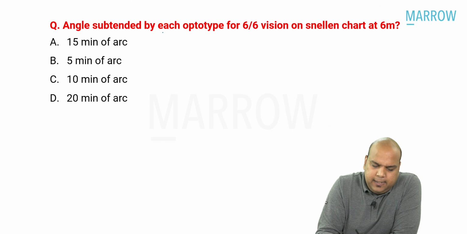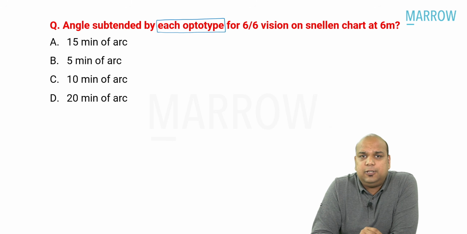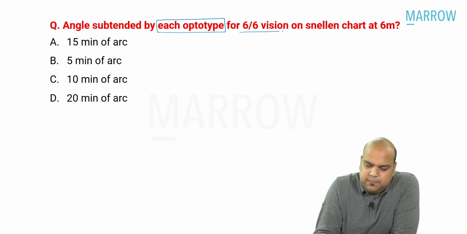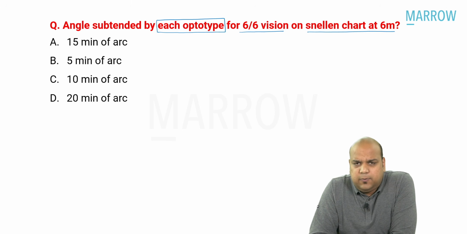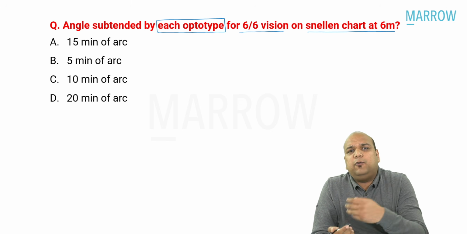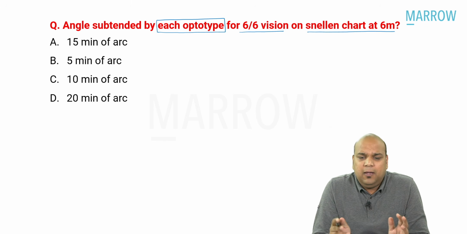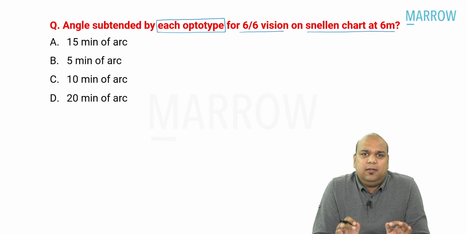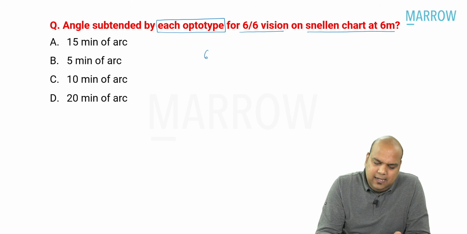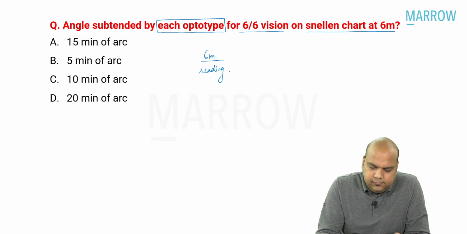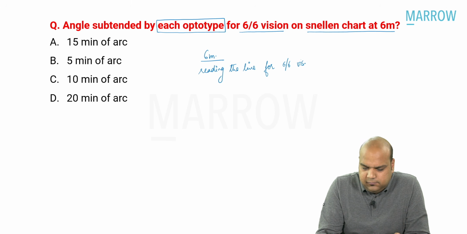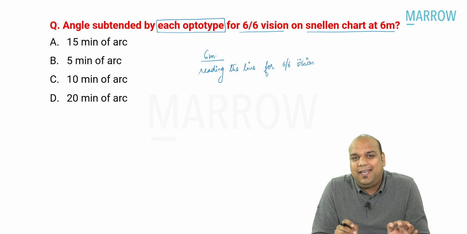Angle subtended by each optotype for 6 by 6 vision on Snellen's chart at 6 meters. The language of this question is not correct. This is the language that was told to us by remembering. All in all, the essence of this question was, if the patient is standing at 6 meters and reading the line for 6 by 6 vision, what is the angle subtended?